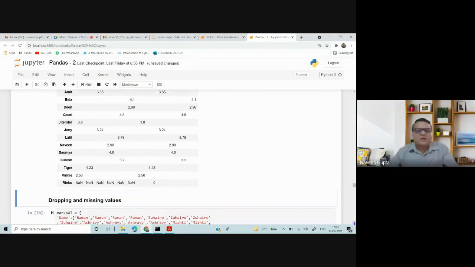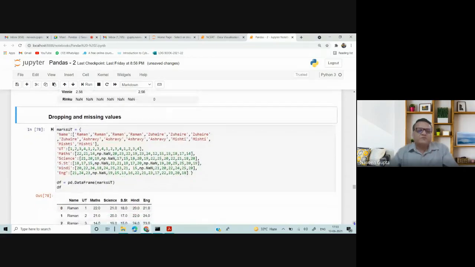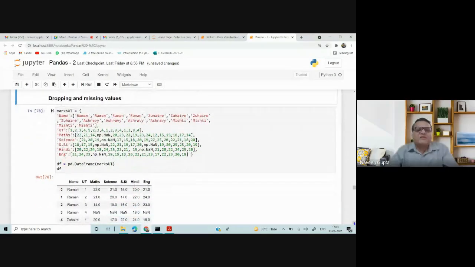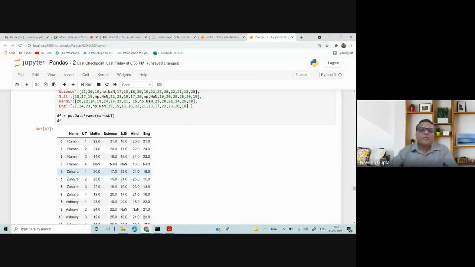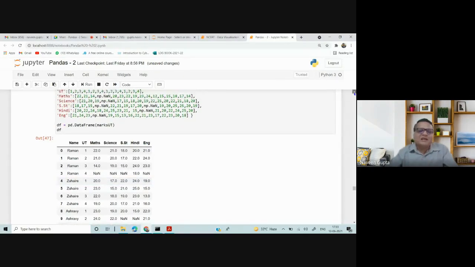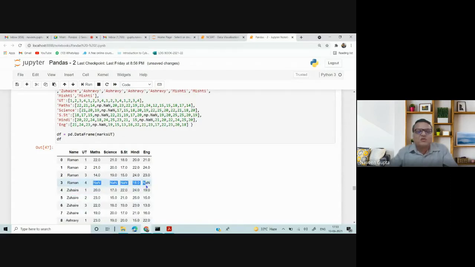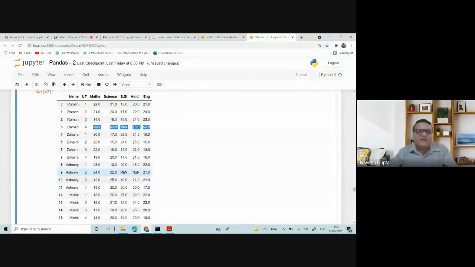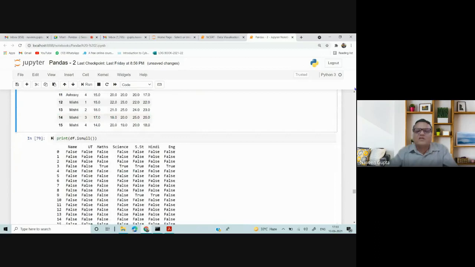Okay. Now dropping and missing values. Again, I am using the same concept which is given in the NCERT. I am using the same data frame, the same data set which is given in the NCERT, wherein some missing values are there. But in NCERT we have only these missing values. I have changed a few more missing values. You can see I have added missing values here and somewhere else, some more missing values.